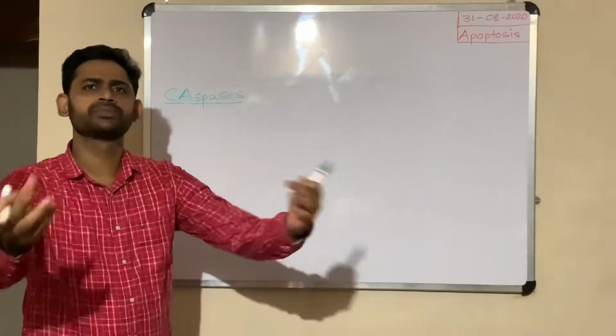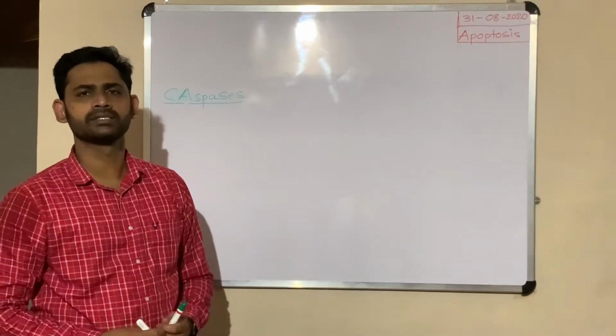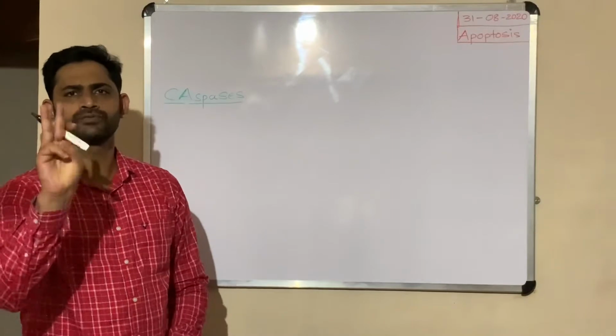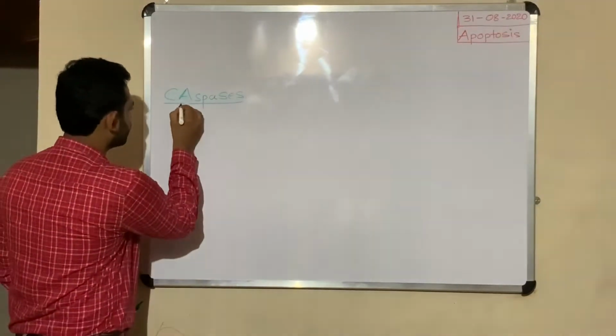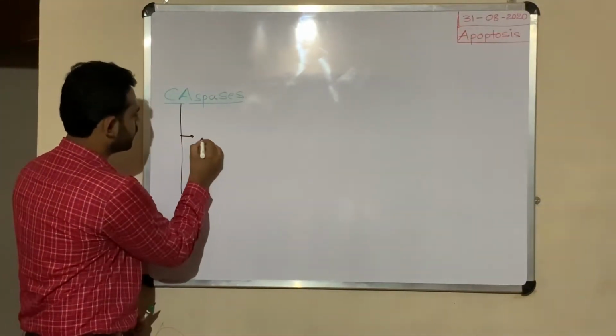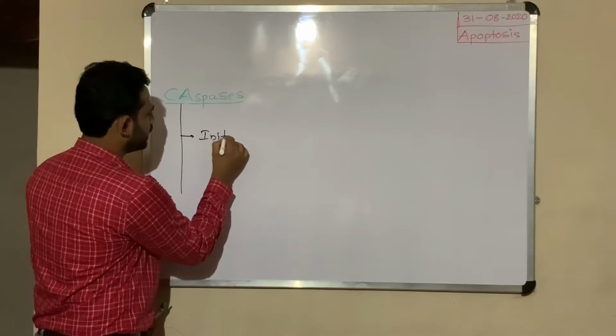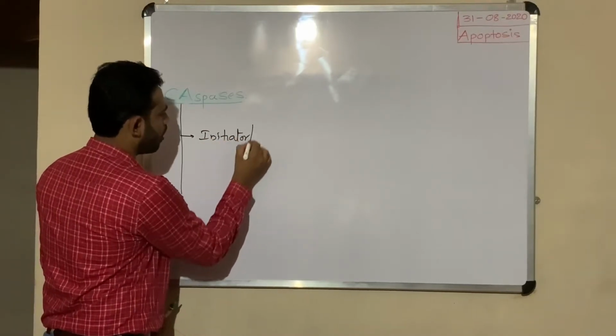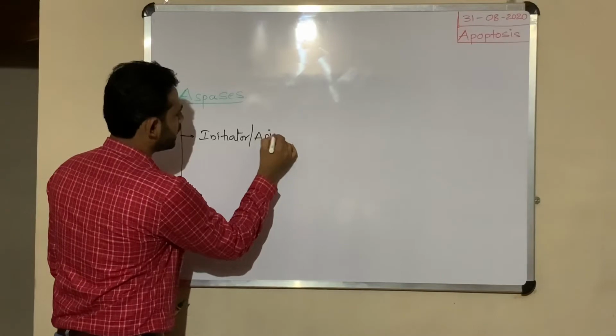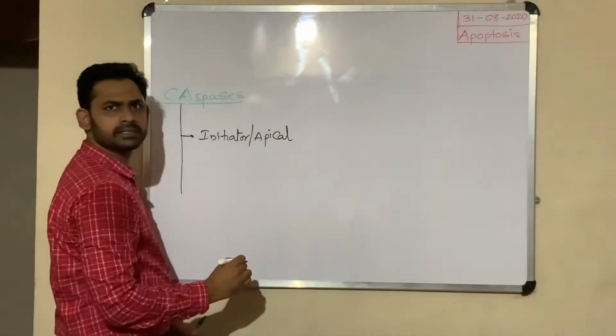There are different types of caspases. Based on the function, these are of two types. The first one is initiator or apical caspases.